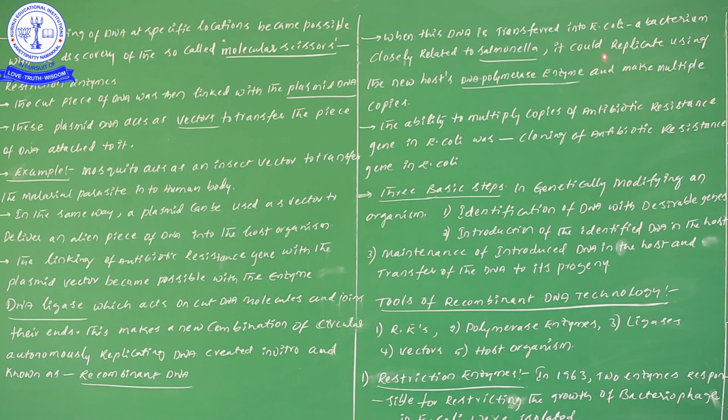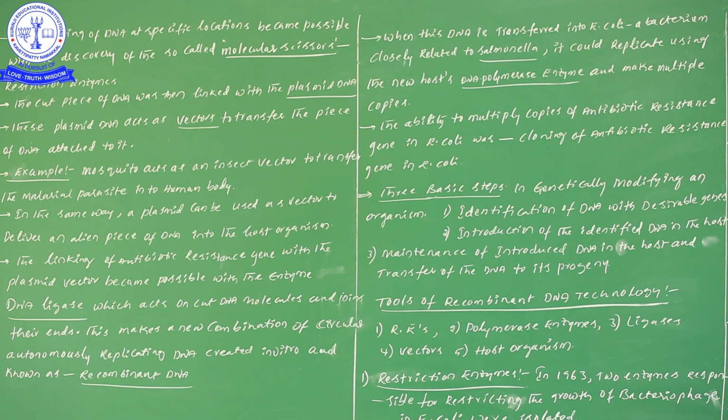So what is the plasmid or vector consisting of our foreign gene? That entire structure could replicate using the new host. The new host's DNA polymerase enzyme means, who is the new host? E. coli. So by using E. coli DNA polymerase enzyme, our foreign gene which is there in the plasmid will be multiplied and make multiple copies. So this point is important.